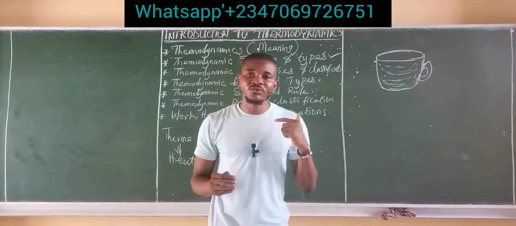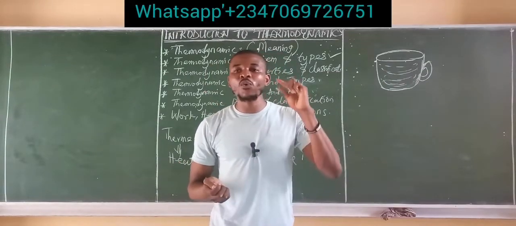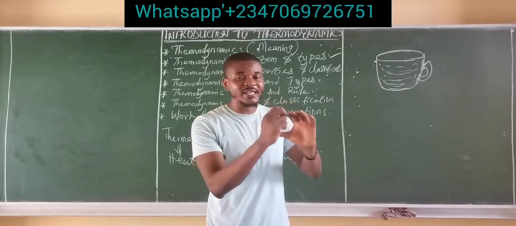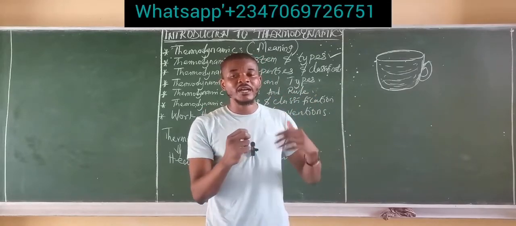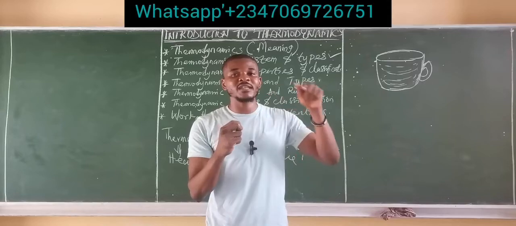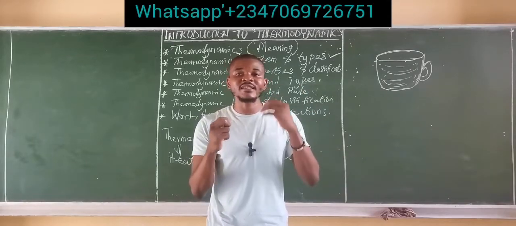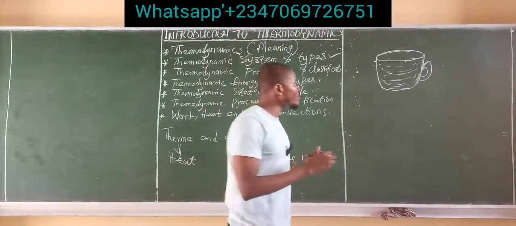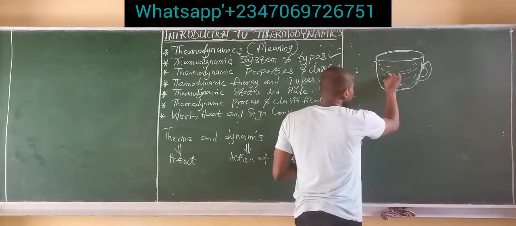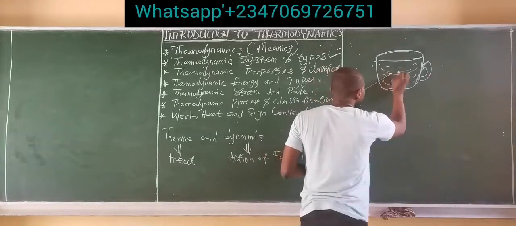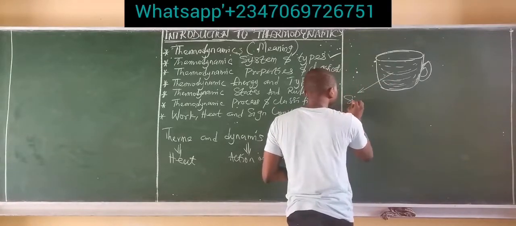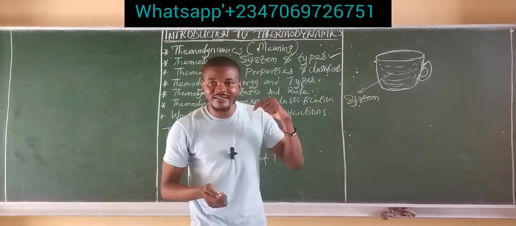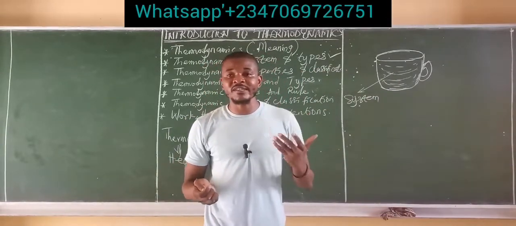If you pay attention to that definition, it says a fixed quantity of matter, which means the quantity of matter is fixed in a particular region. That is why it said a fixed quantity of matter. Since it is fixed, we can simply call this the system itself. The fixed quantity of matter is called the system. That is the liquid content inside the cup, which is under investigation.